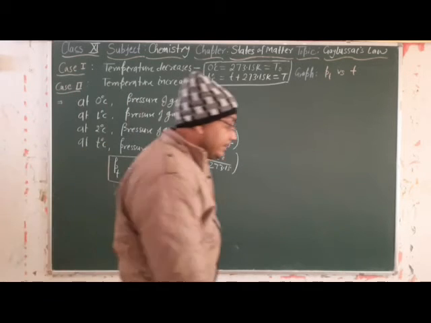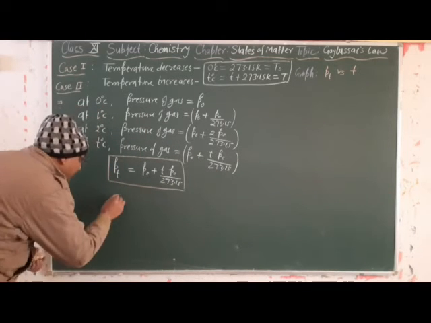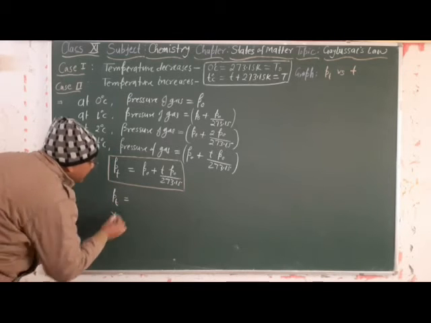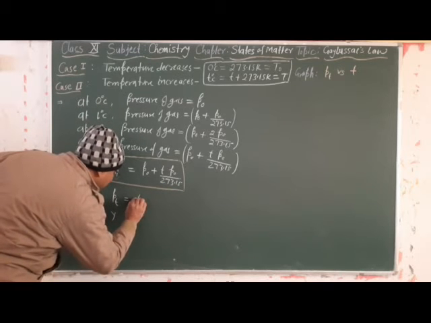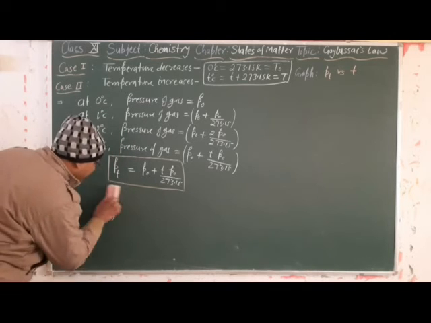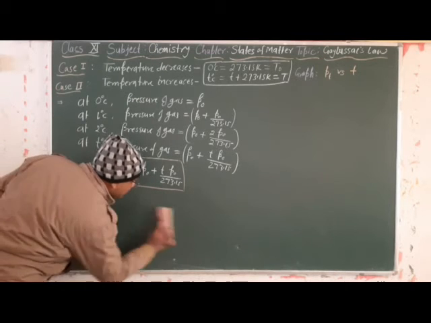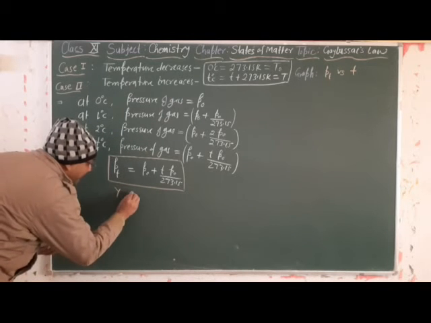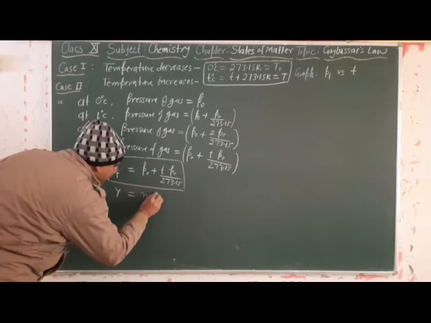Pt is y, and t will be on the x-axis. I am just converting these values in terms of y is equal to mx plus c.